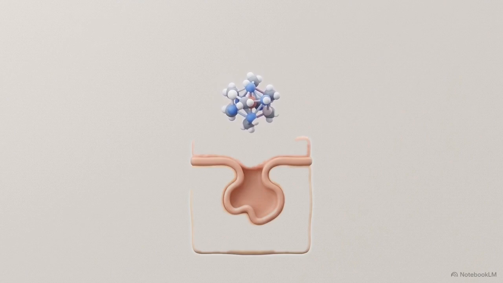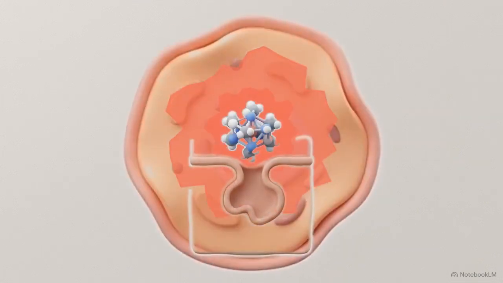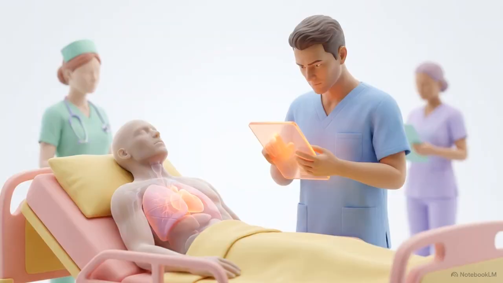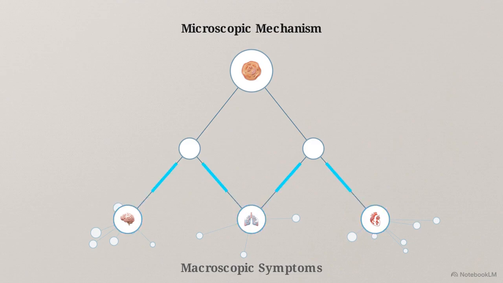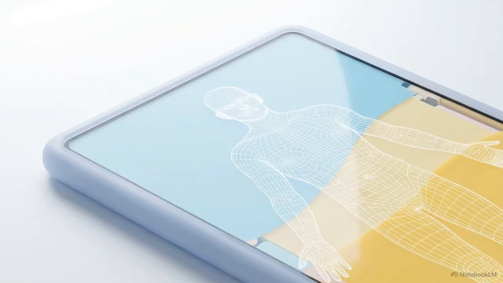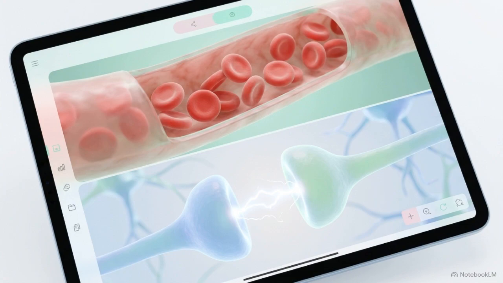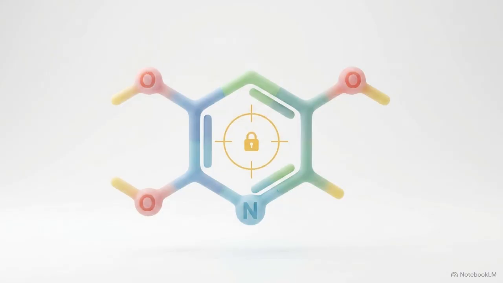A xenobiotic, a foreign chemical substance, binds to a target and forces an abnormal physiological response. The clinical toxicologist reverse engineers this chaos. By observing the ambiguous macroscopic symptoms at the bedside, they trace the physiological pathway backward to identify the microscopic mechanism causing the disruption. Decoding organ-specific biomarkers across the cardiovascular, respiratory, hematologic, and neurosensory systems allows clinicians to identify the mechanism and likely chemical class involved.